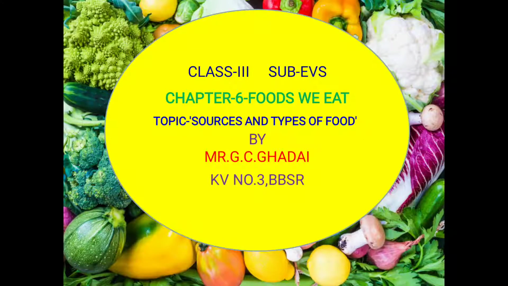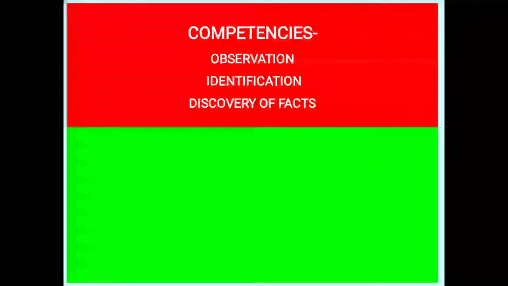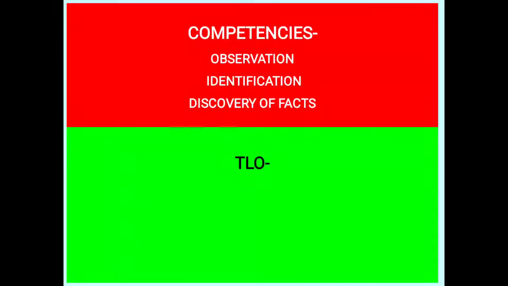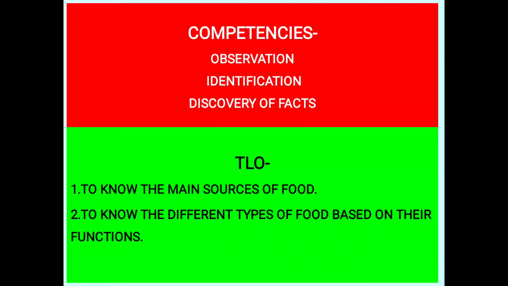Good morning, students. I am going to teach EVS of class 3, chapter 6, Foods We Eat. And the topic is sources and types of food. The competencies are observation, identification, and discovery of facts. And in this lesson, you will know about the main sources of food and the different types of food based on their functions.